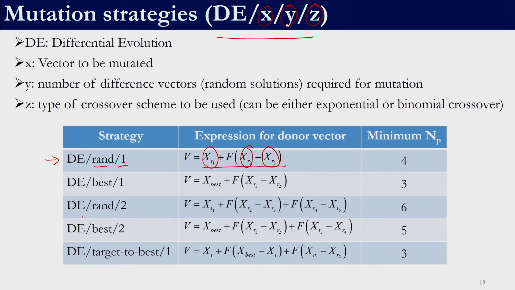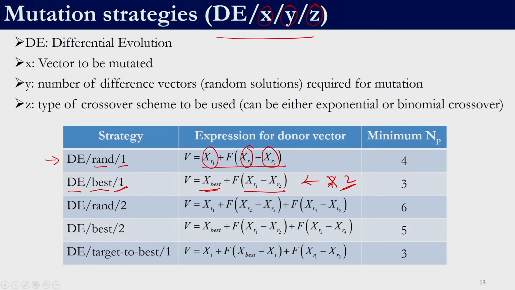Let us look at the second one. DE again stands for differential evolution. Here it is best. Here 3 solutions are not selected randomly, but only 2 solutions are selected randomly, right. And for the third one we use the best solution. That is why it is called DE/best, right, and there is only one difference between 2 randomly selected solutions.